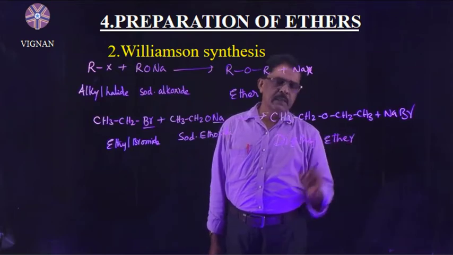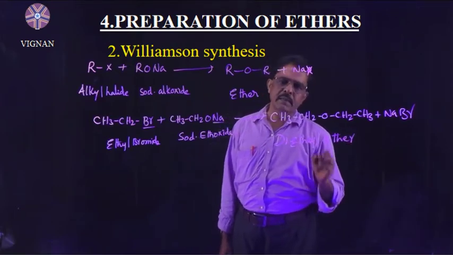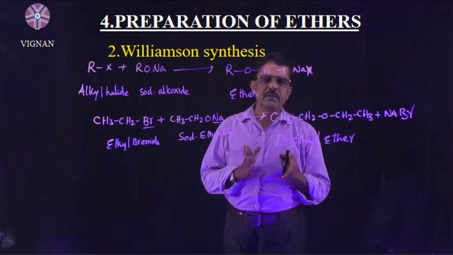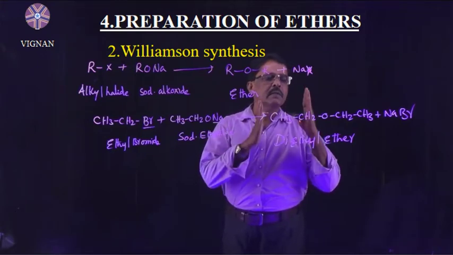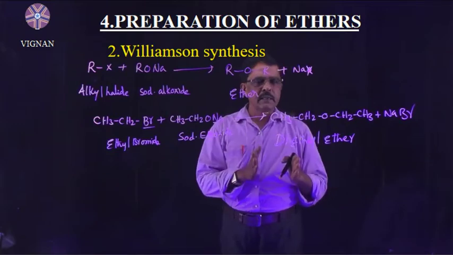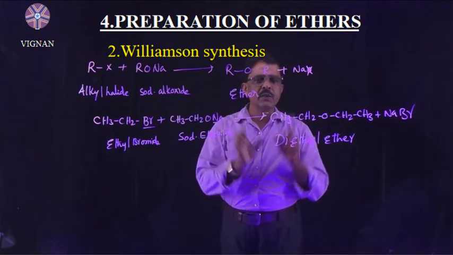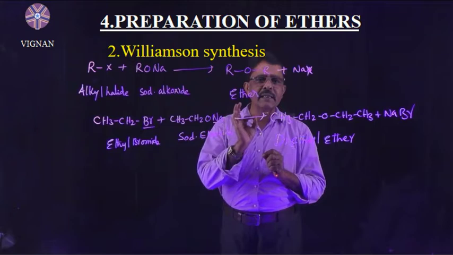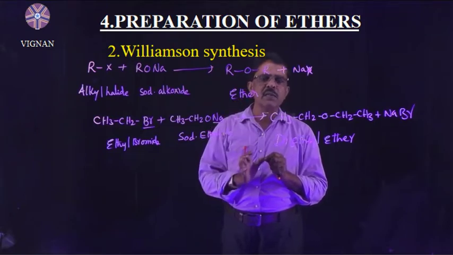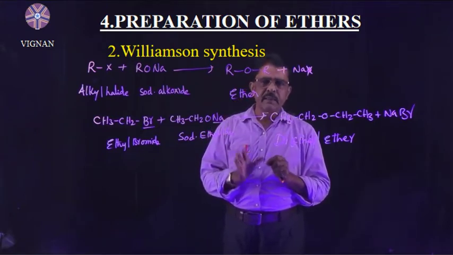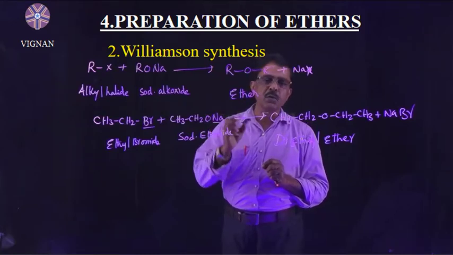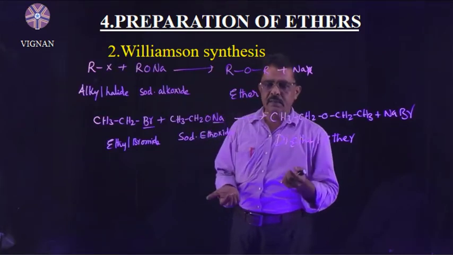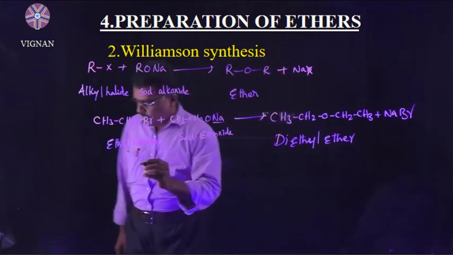Diethyl ether is a symmetrical structure. Why is it a symmetrical structure? I already informed you when we can say symmetrical. When we cut the molecule and it gives two equal halves, then we can say that the molecule possesses symmetry. This method of Williamson synthesis is useful to prepare both symmetrical and unsymmetrical ethers.